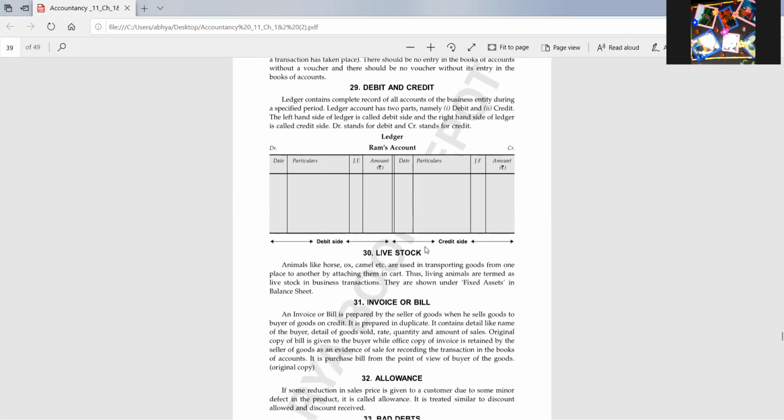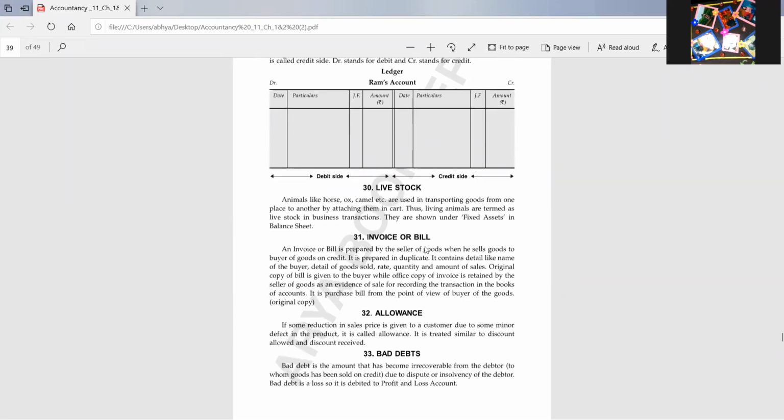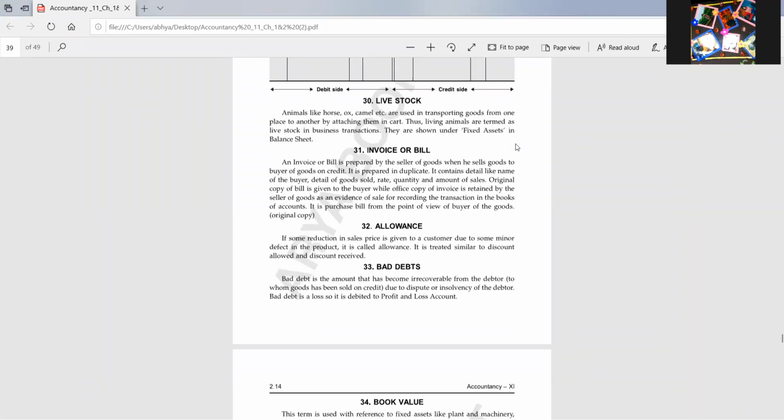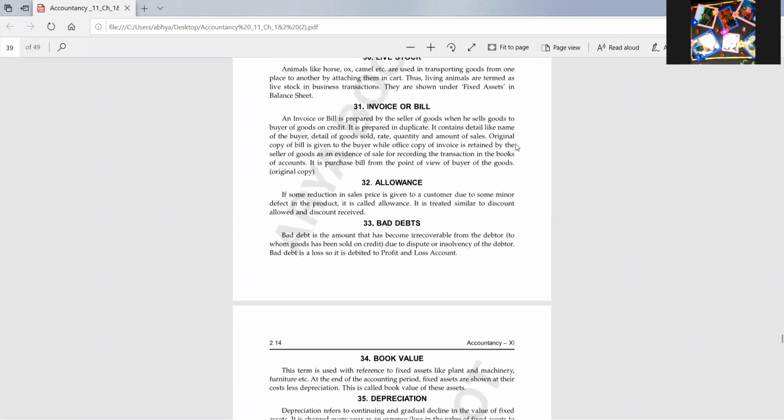Then livestock, the animals. Livestock here means the animals which are used by the businessman in transportation of goods or for any other purpose, like carts, horses, camels. All these are known as livestock of the business. Next, invoice or bill. Whatever bill we get from the seller is known as a bill.